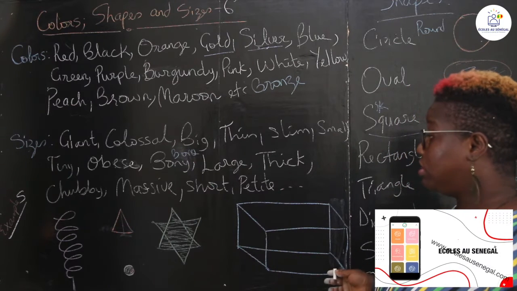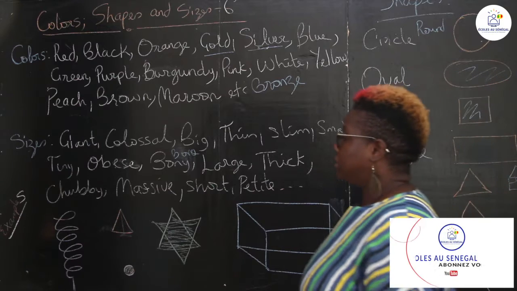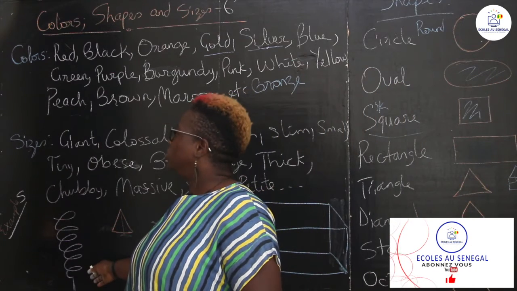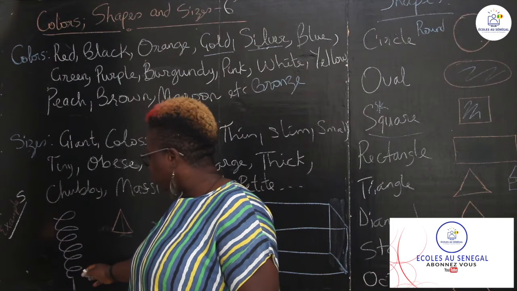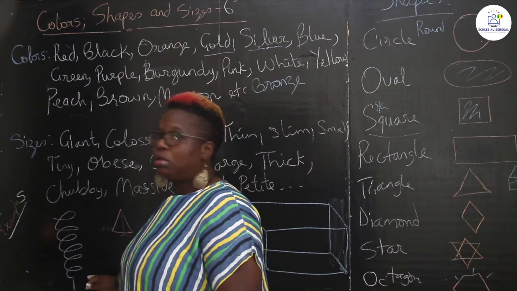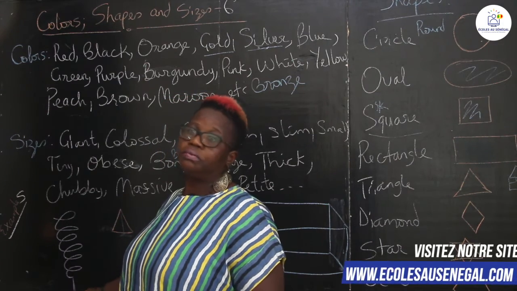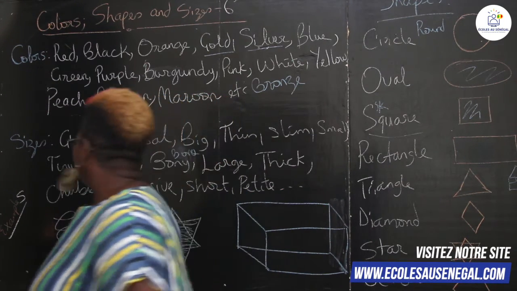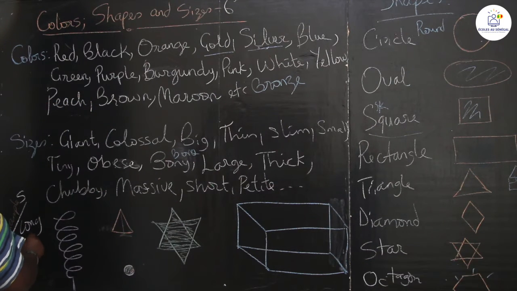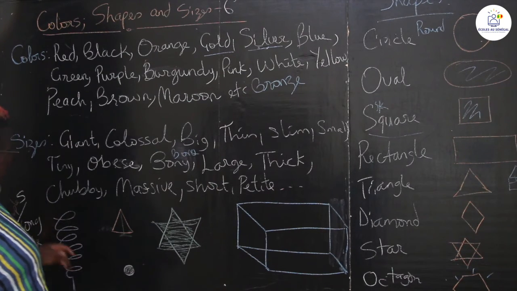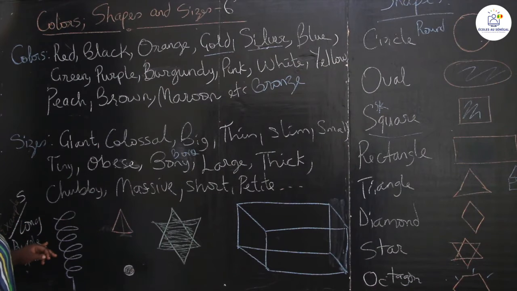You know, they all have different colors. So what would you say about number 1? It's going to be, for example, a long, which is the size, a long purple, because it kind of looks purple, a long purple spiral. So it's going to be first the shape. You're going to say a long purple spiral form. So long purple spiral, you have the shape, the color, and what? You have the size, the color, and then the shape.